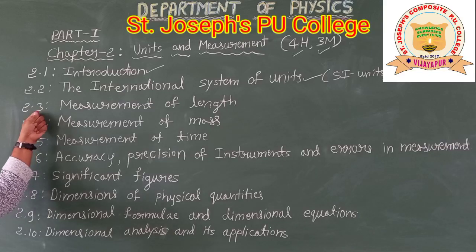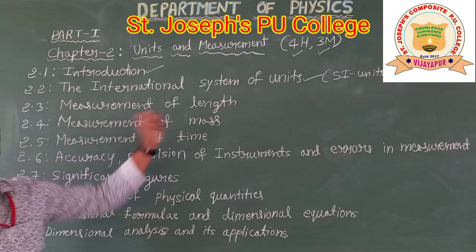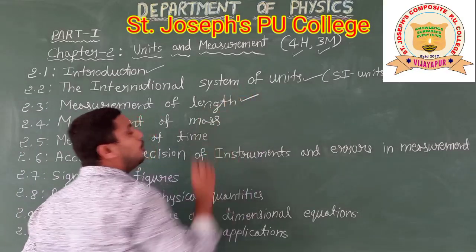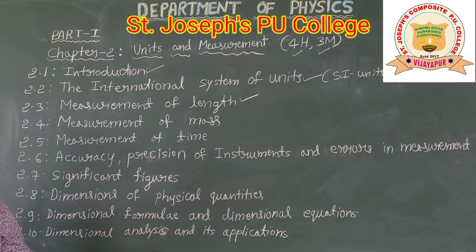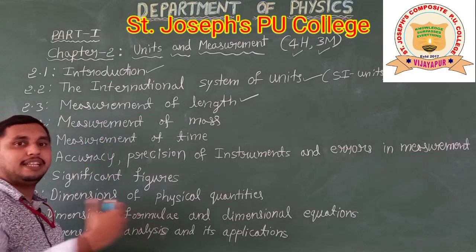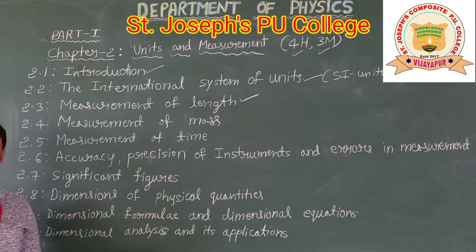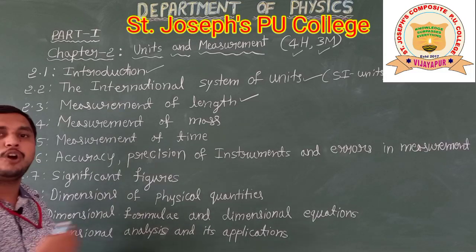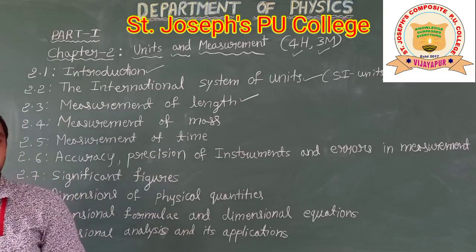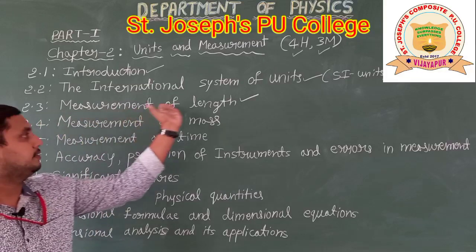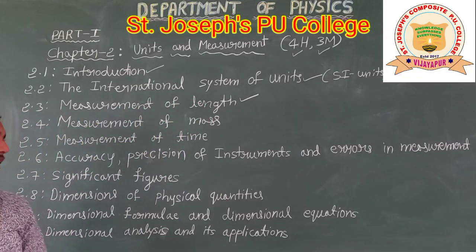Next, it is 2.3, measurement of length. How to measure the length and how to express the length in terms of units. Different units are there. How to measure the longer distance, how to measure a shorter distance. So we will see under measurement of length.